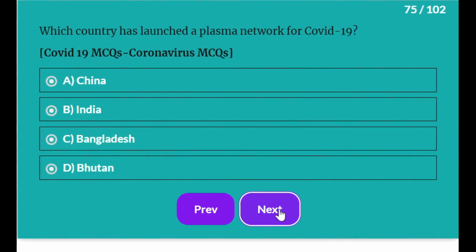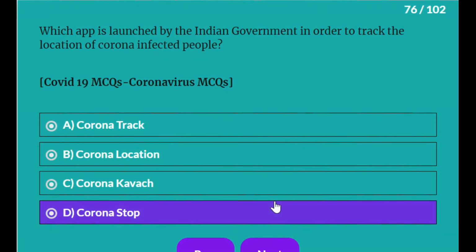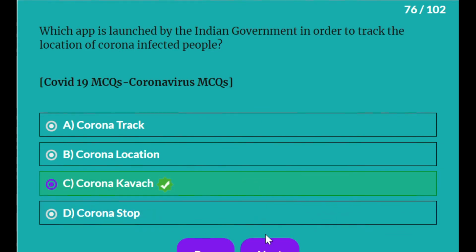Which country has launched Plasma Network for COVID-19? It is Bangladesh. Which app is launched by Indian government in order to track the location of corona infected people? It is Corona Kavach.